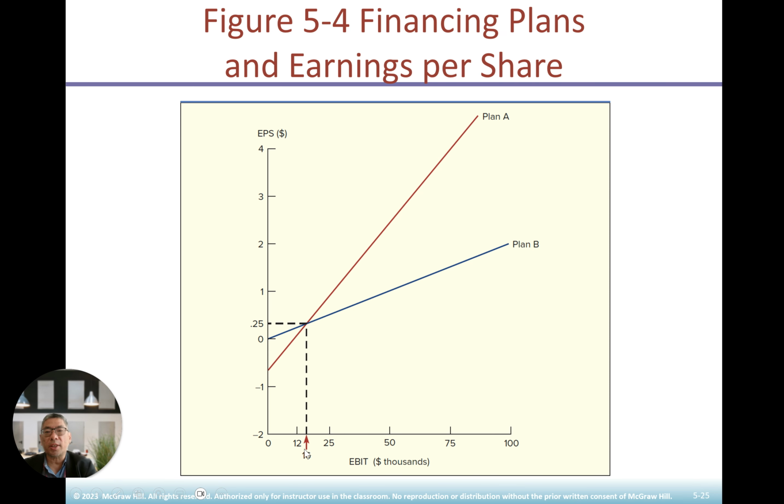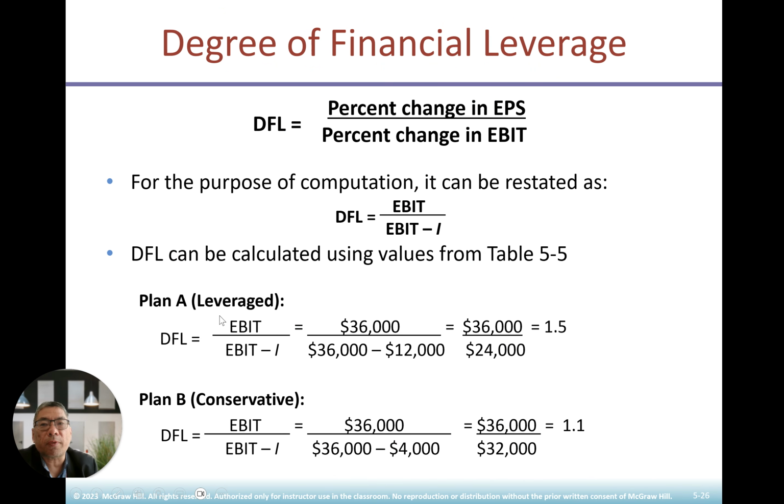EBIT will be 16,000 here, and the EPS will be 0.25. That is the BEP point where they meet each other. In terms of computation, it is the percentage change in EPS divided by the percentage change in EBIT. EBIT means earnings before interest and taxes. And the quantity can be restated like this, minus 1.